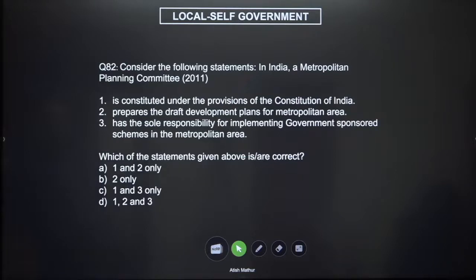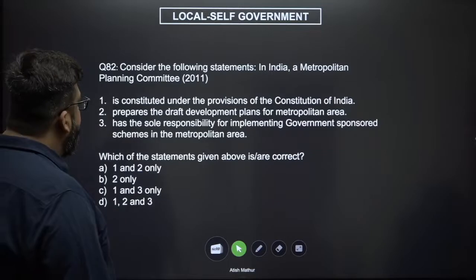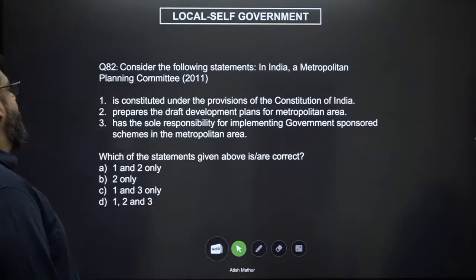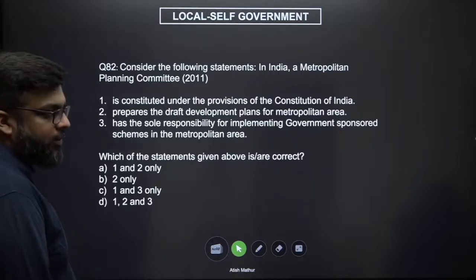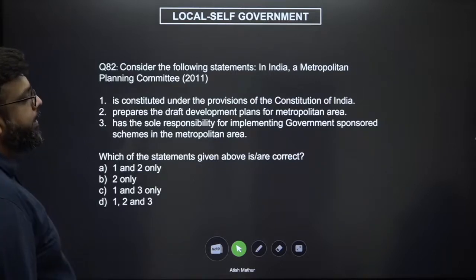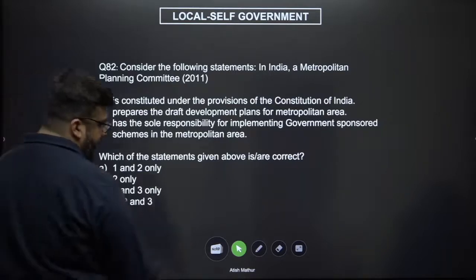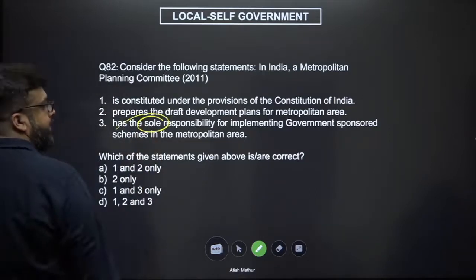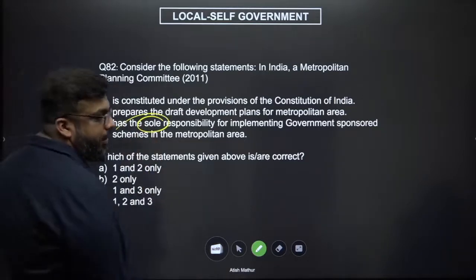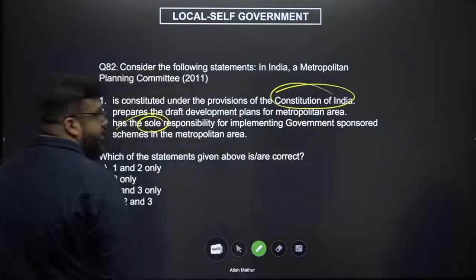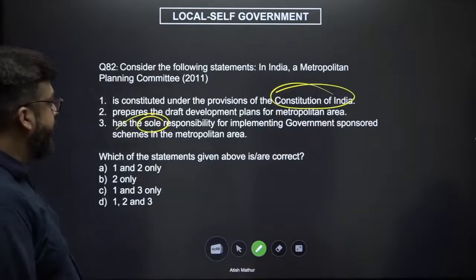Consider the following statements. In India, a Metropolitan Planning Committee, now this is a toughie, is constituted under the provisions of the Constitution of India. It prepares the draft development plans for metropolitan area. It has the sole responsibility for implementing government-sponsored schemes in a metropolitan area. It is the only one who is supposed to implement government-sponsored schemes, and what is the bureaucracy going to do in urban areas? Is constituted under the Constitution of India, which means the Constitution should talk about it. I don't think it does.